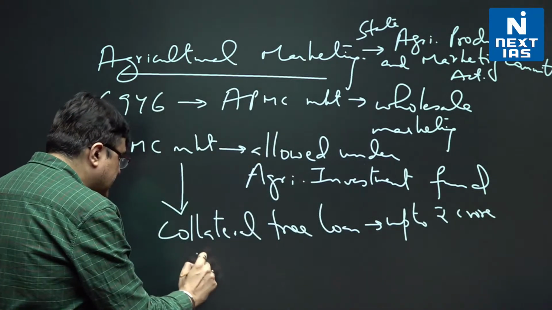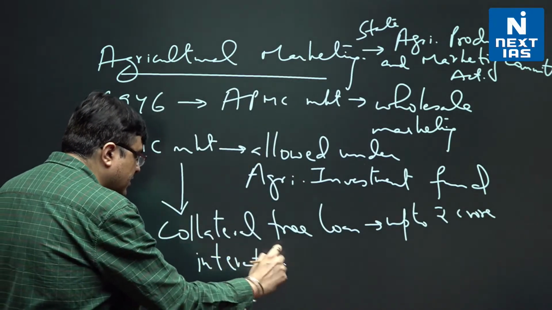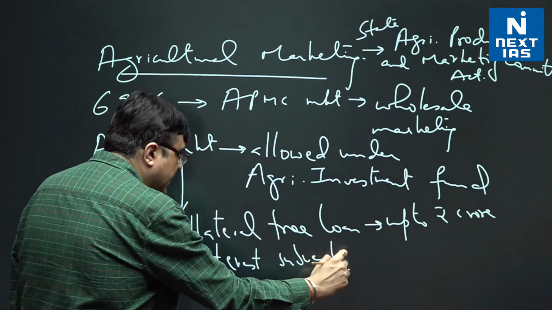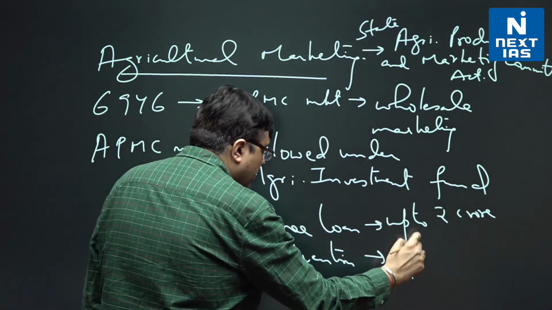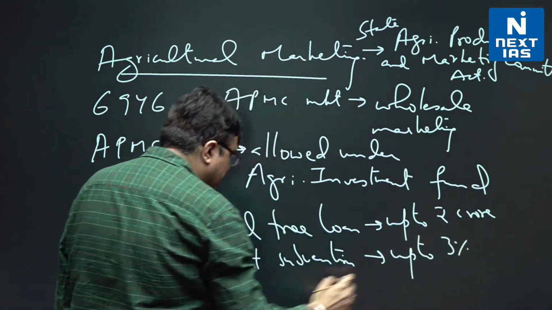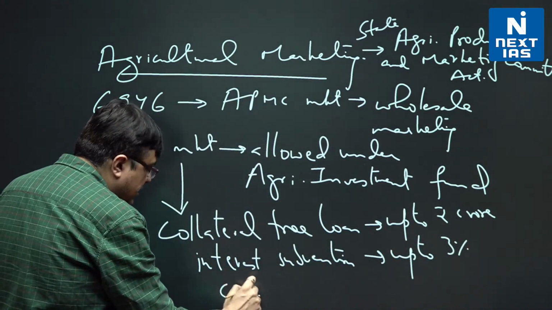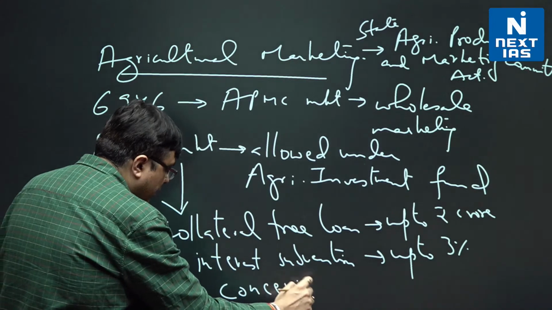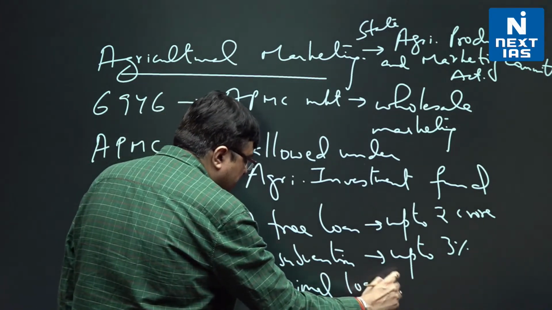They will also get interest subvention up to 3%, and they will get these concessional loans for a period of up to 7 years.